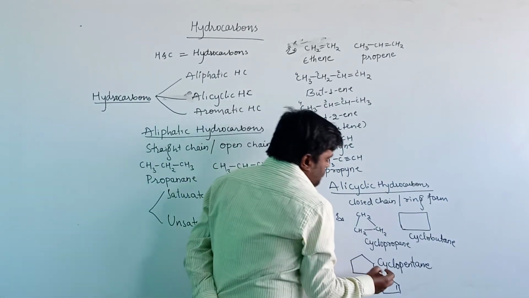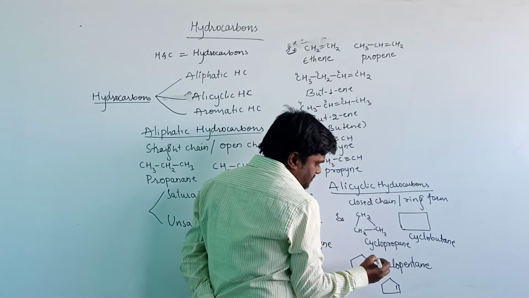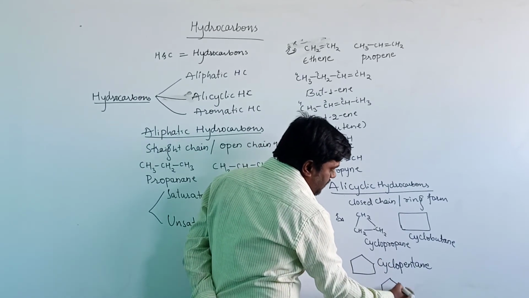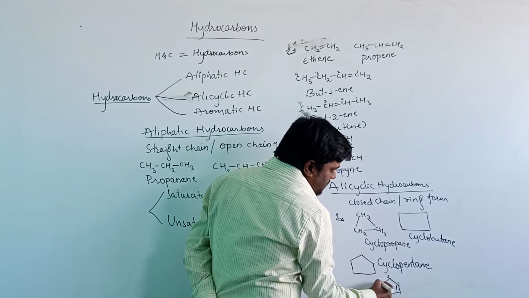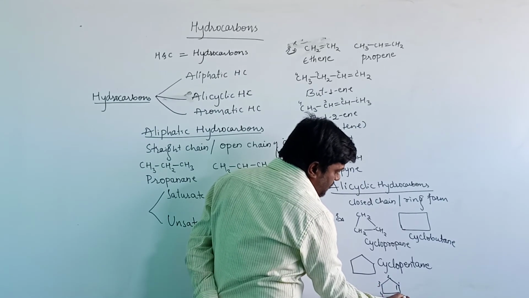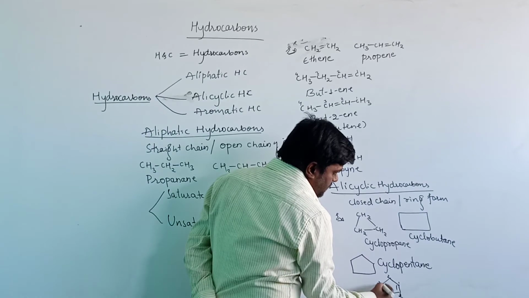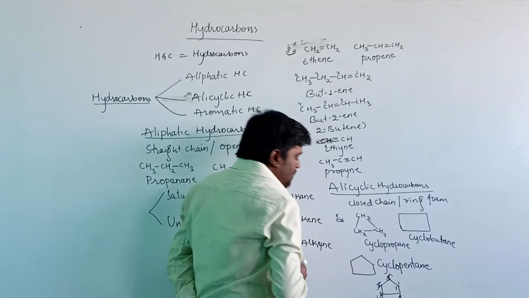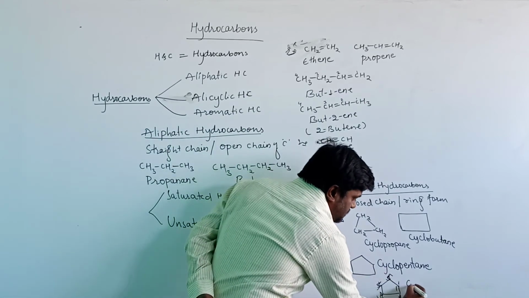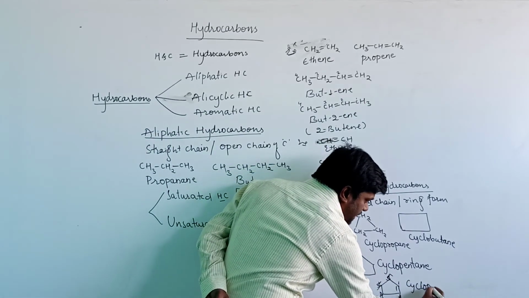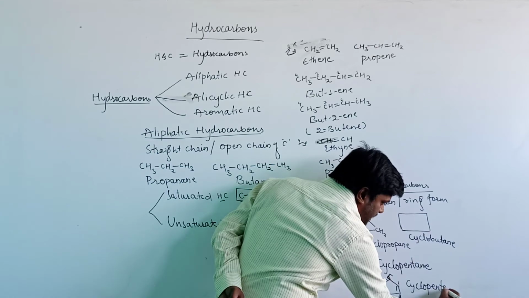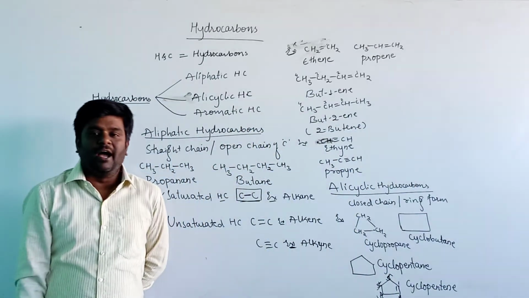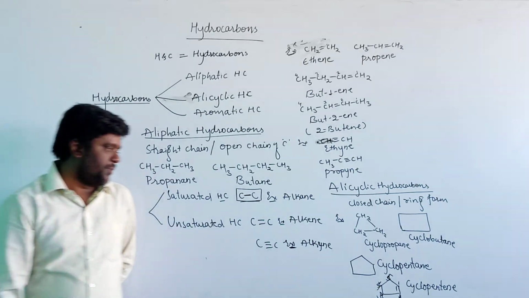Here, the double bond is present at the first position, starting the numbering 1, 2, 3, 4, 5. Then the name for this compound is cyclopentene, the IUPAC name for this compound.